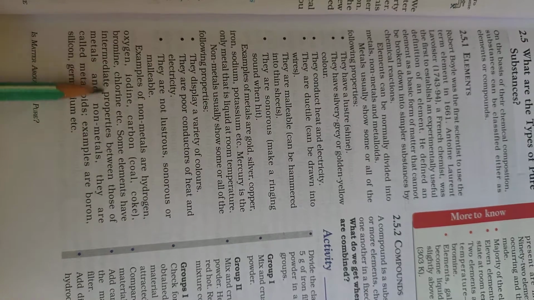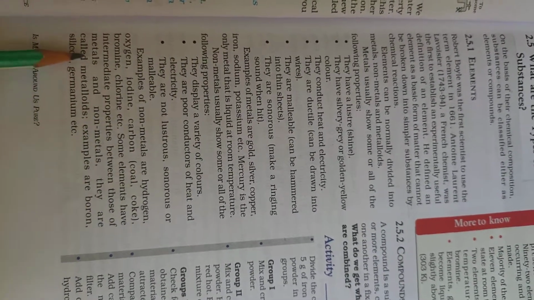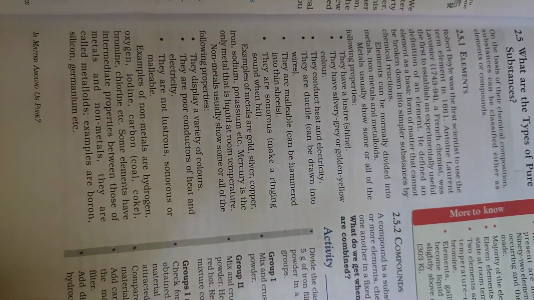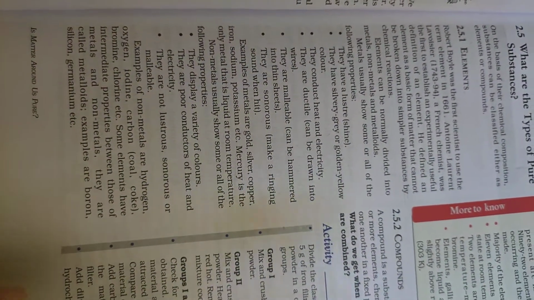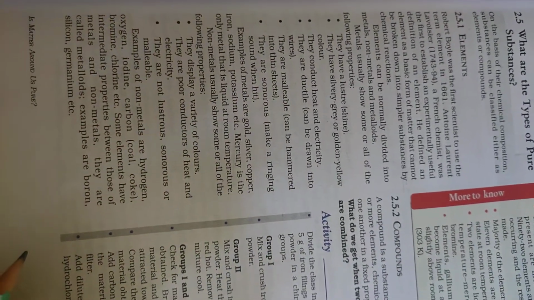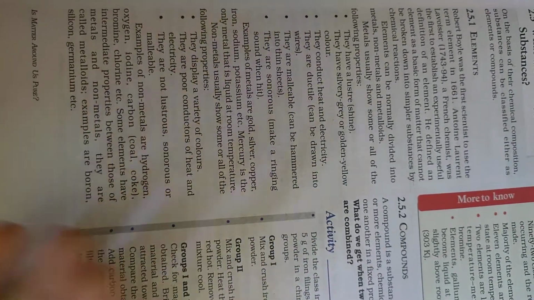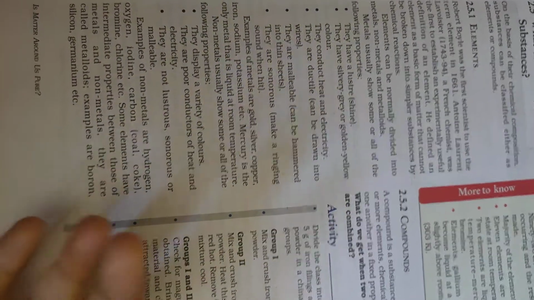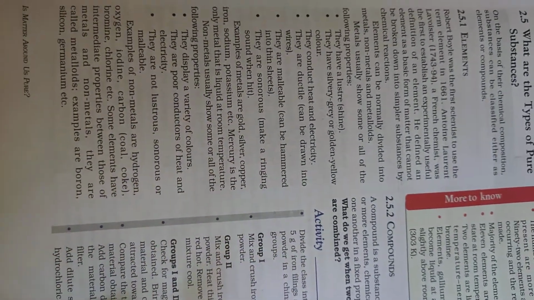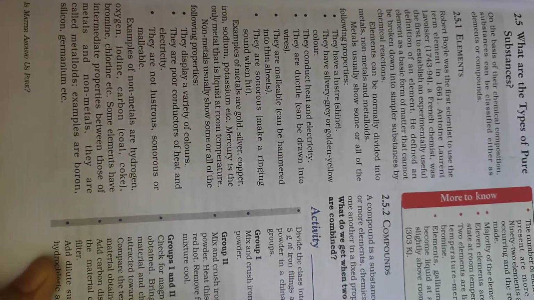Some elements have intermediate properties between those of metals and non-metals. They are called metalloids. Now, what are metalloids? They are elements which have the properties of both metals as well as non-metals. For example, take carbon, it has a valency of 4, that means it can either give or take the electron to attain its noble electronic configuration, isn't it? So those types of elements are known as metalloids.